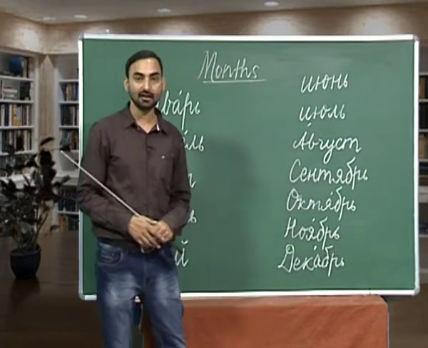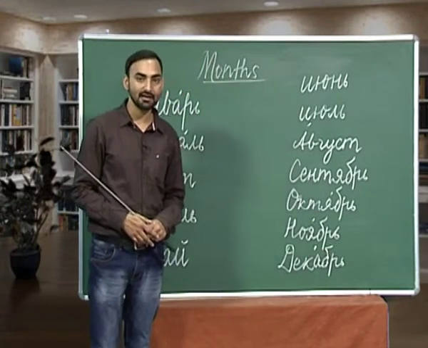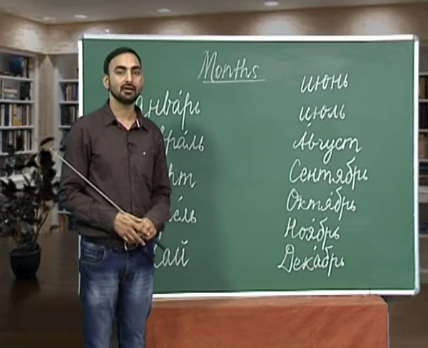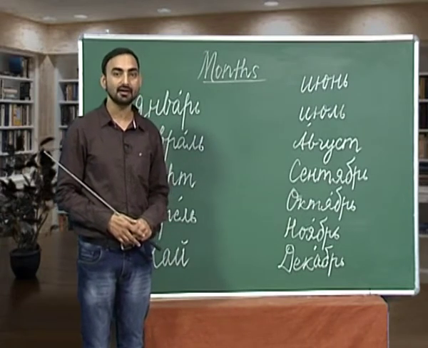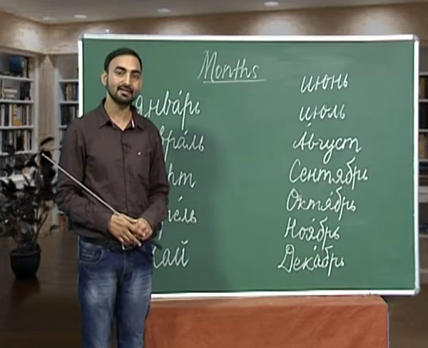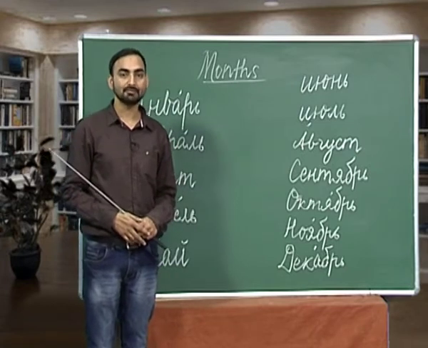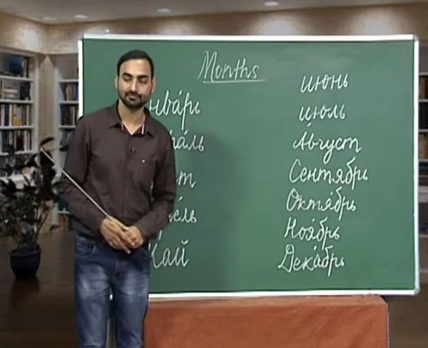Yanvar, Fevral, March, April, May, June, Iyul, August, Sentiabre, October, Noyabre, and Decabre. So, these are the months in Russian.